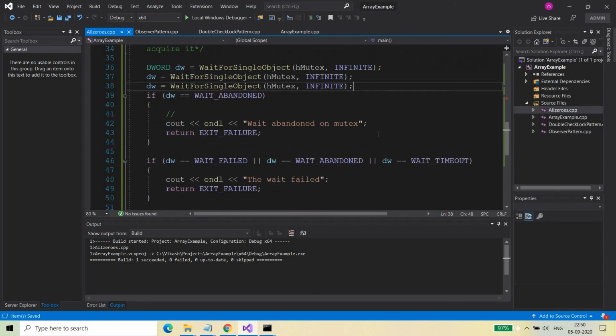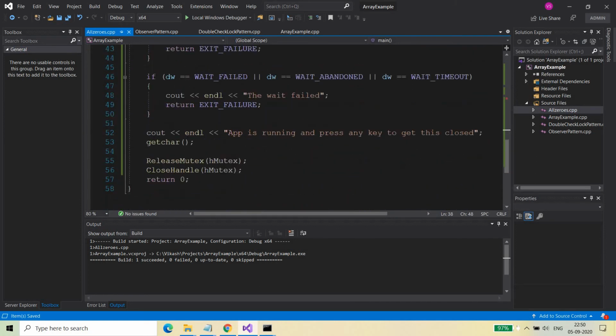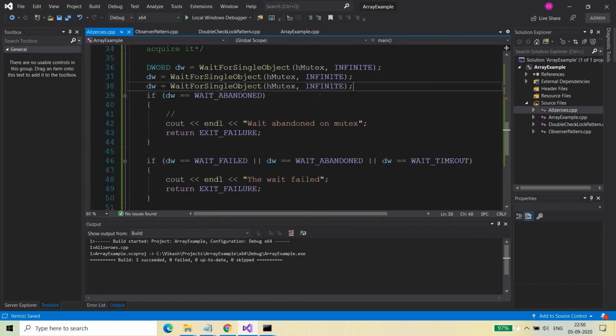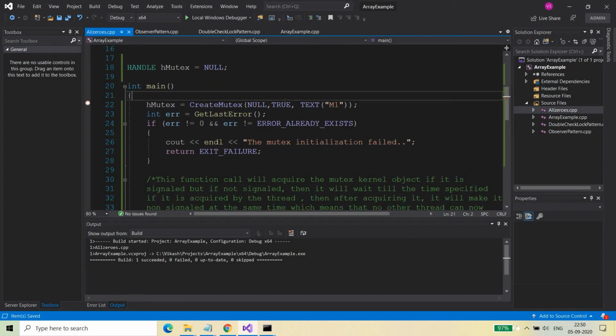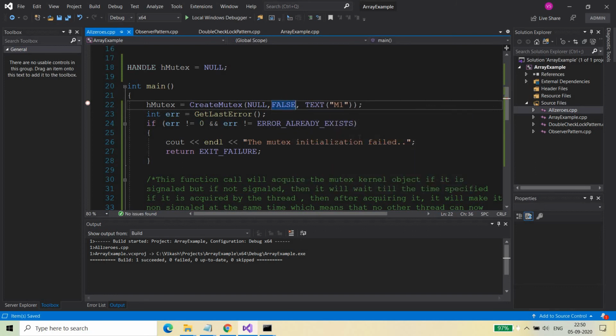So in this case, what will happen? We can just see it. We just need to make it false here, then we will be able to see the actual execution, because true means it will not work.